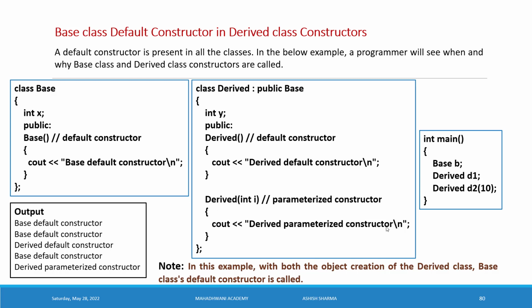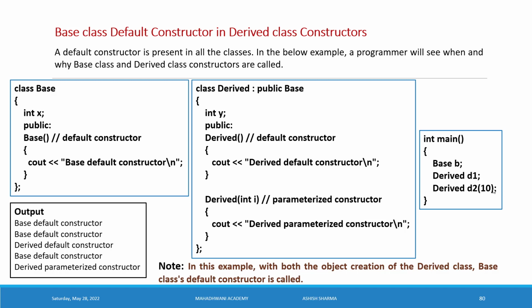So again, we receive the value here, base default constructor, and then we receive the value for the derived class parameterized constructor. In all the cases, whenever we create an object for the base class, we execute the base class constructor. Whenever we create an object for the derived class, the default base constructor is called first, then the derived class default constructor is called.